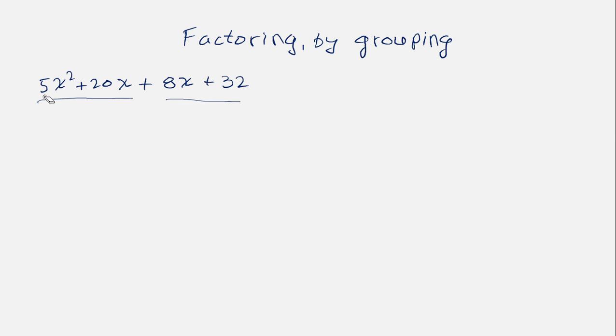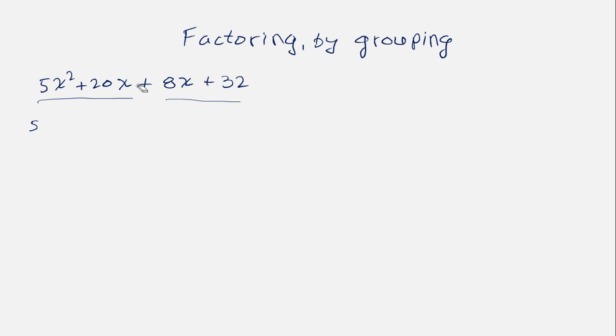So let's start with numbers first. 5 and 20, what do they have in common? What's the greatest common factor? Well, it's 5, because 5 goes into 5 once and 5 goes into 20 4 times. So 5 is a factor of both of them. Now let's check the variables.